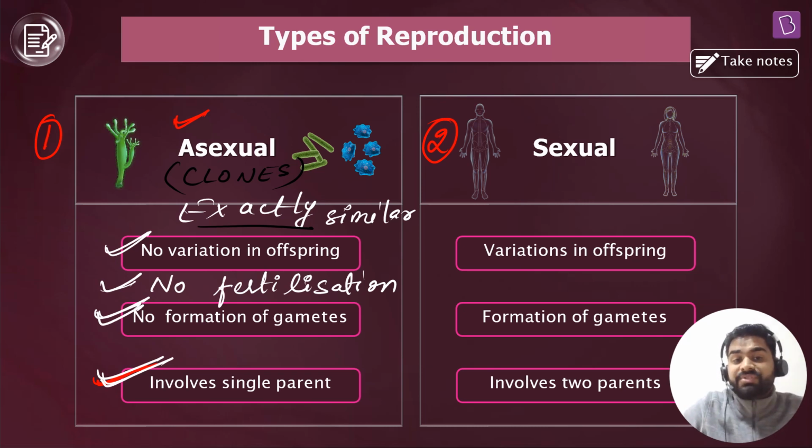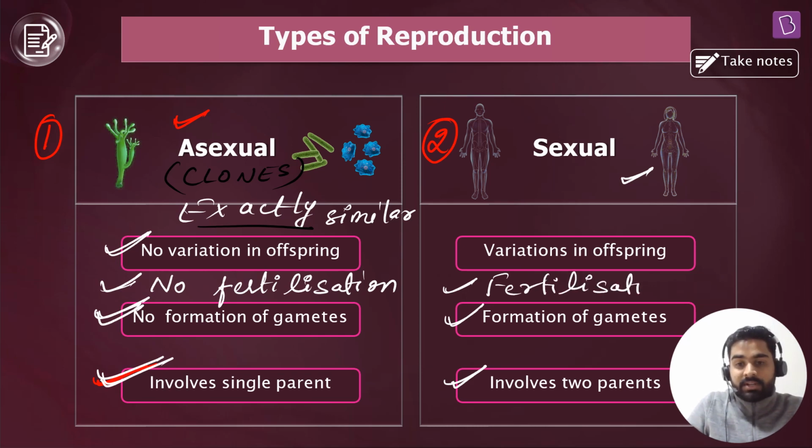Now let's come to sexual reproduction. In case of sexual reproduction, everyone, two parents are involved, right? Now, if two parents are involved, then both of them will form gametes. Means gamete formation takes place. So now if gametes are formed, then it's very obvious fertilization will take place. Absolutely correct.